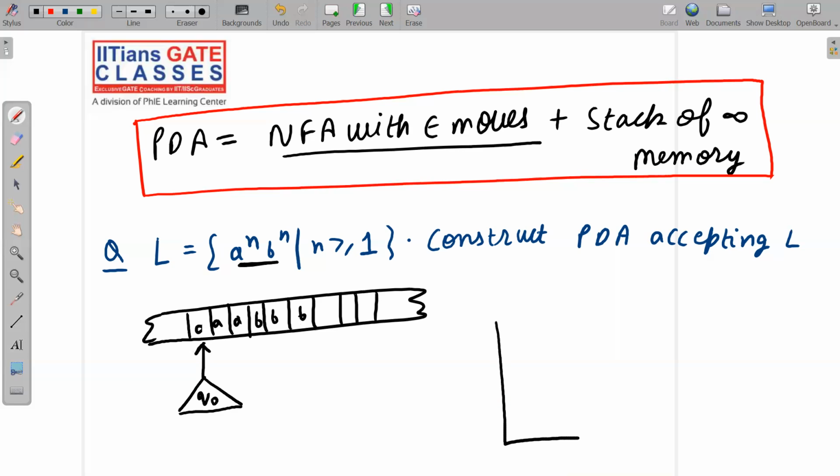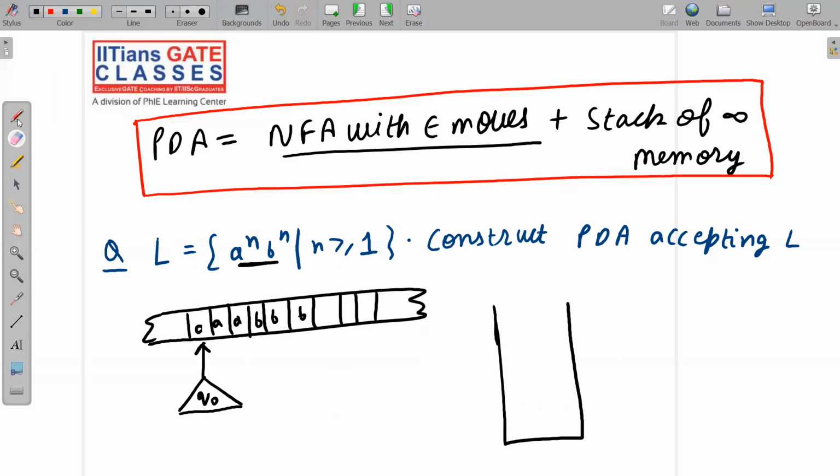We have a stack of infinite memory, and in this stack, see, the stack is not empty. We have an initial push down symbol known as Z0. Why we are putting the initial push down symbol, I will tell you after a few slides, but please just try to remember that we have the initial push down symbol, that is Z naught. Or forget about it for now. I will tell you in detail in subsequent slides. I'm just giving you an intuitive idea here.